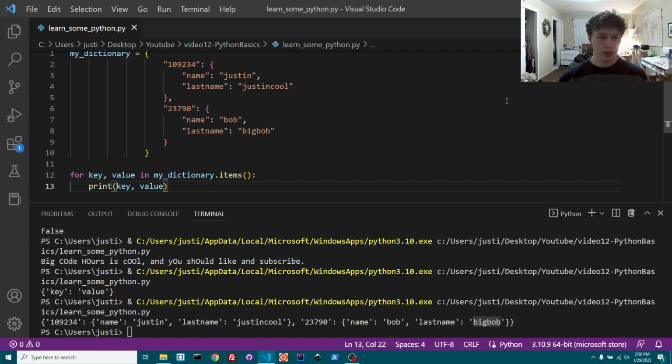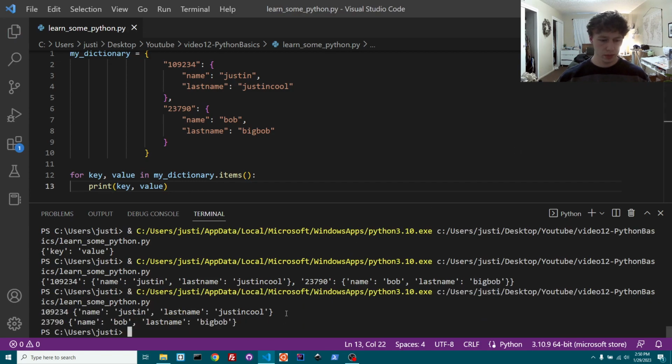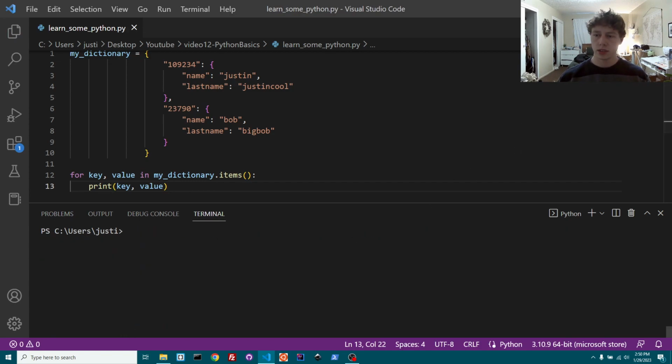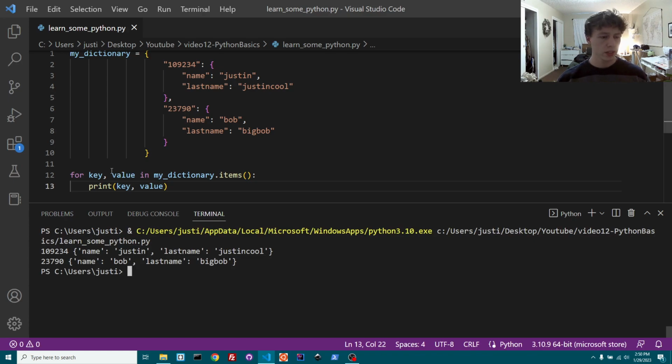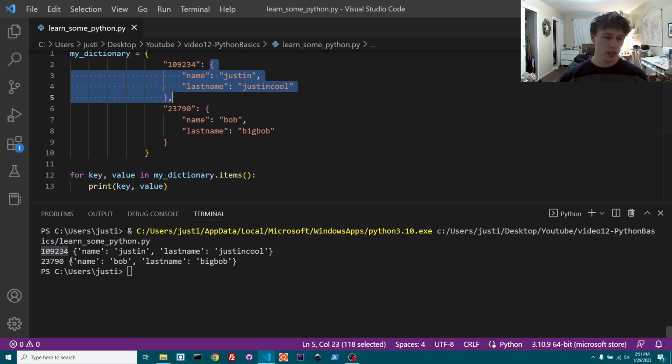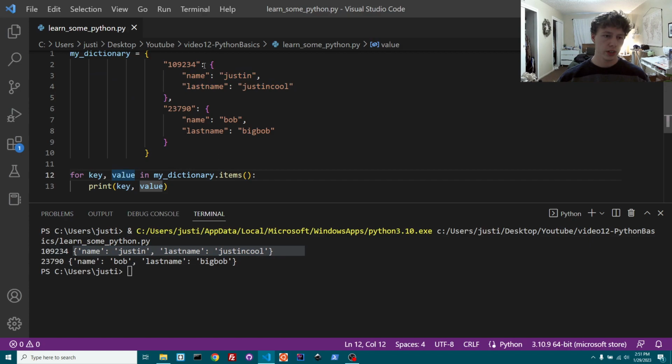Okay, so let's just print this so you can see immediately how it looks. Let's run that again. Okay, so essentially you're grabbing the key and then the value that that key equals for each item in the dictionary. This is the key right here, and then the value is equal to whatever that key equals. So that's printing out right here. So for key and value in the dictionary items, print the key and value. That's what it's doing right here.